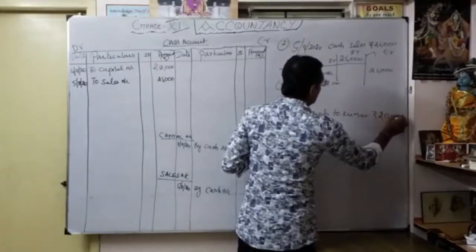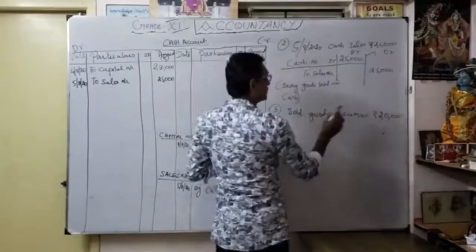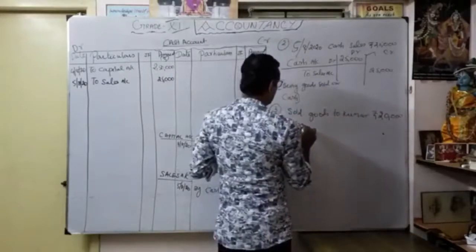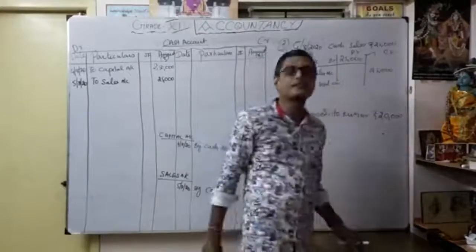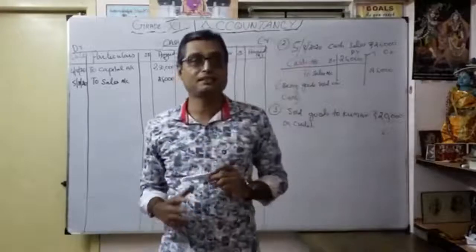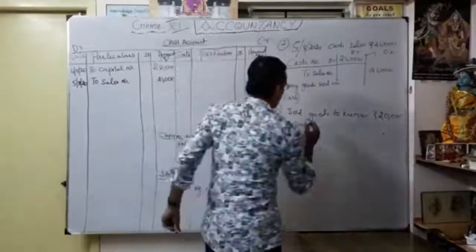20,000. Okay, sold goods to Kumar on credit. So what is the entry? This is considered what type of entry? This is the credit sales. Okay, so what is the entry? As you know, Kumar.